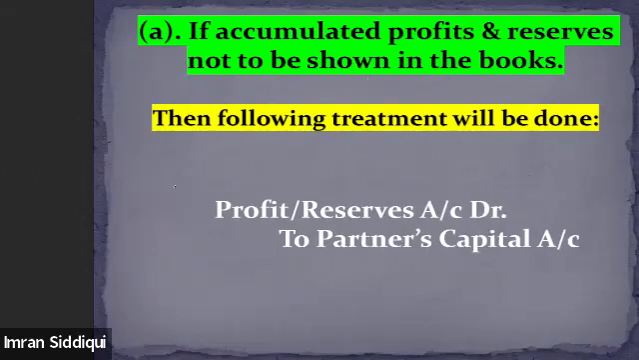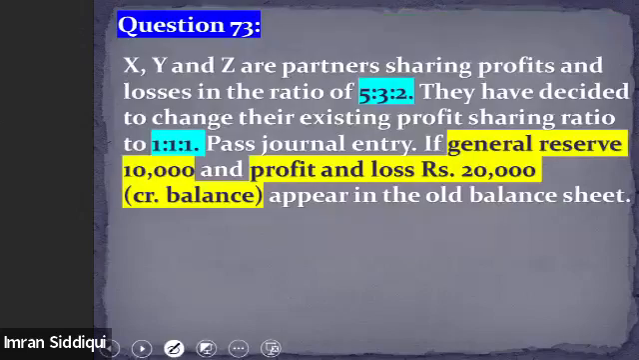Just write down the journal entry. I've already written all these in the previous slide. Now, just note the journal entry: P&L account debit or reserves account debit, to the partners' capital. Done, everyone? Done, sir.